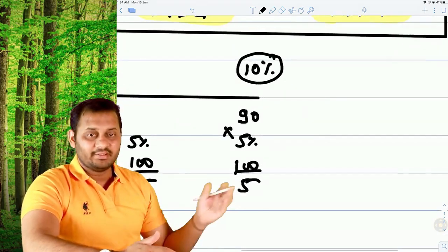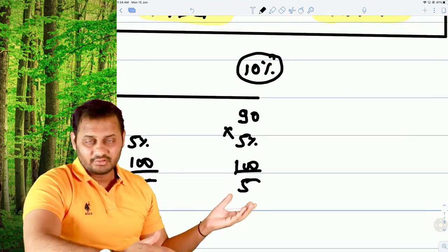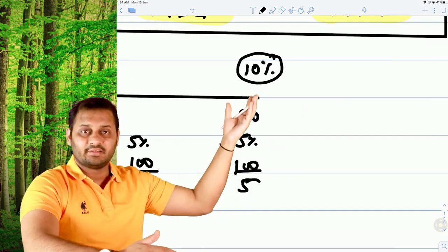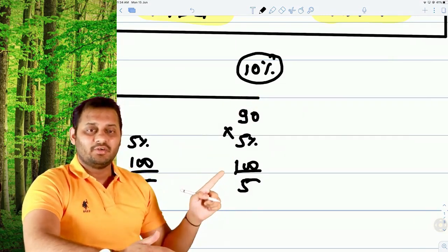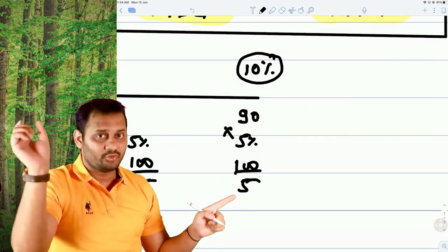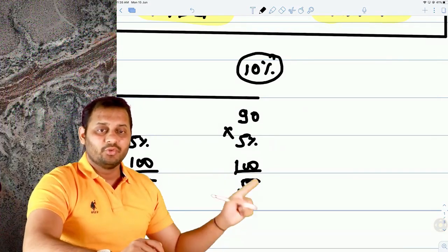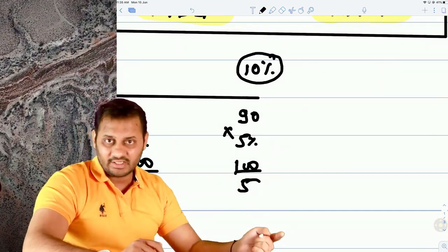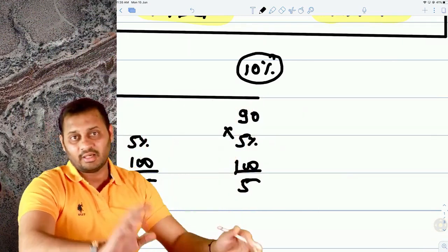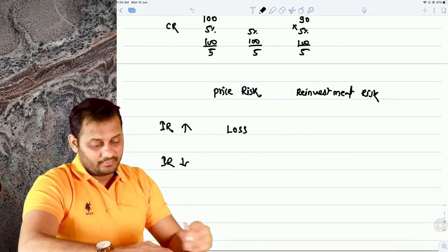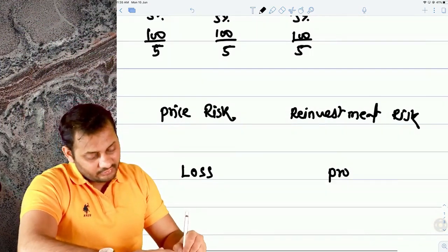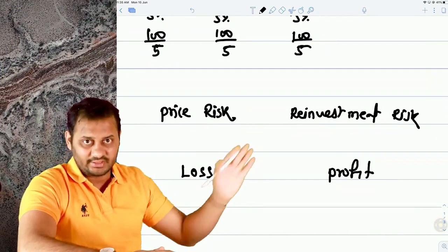But the good part here is you can invest this 5 rupees at a higher interest rate. This is called reinvestment. First of all, you have earned this 5 rupees on your original investment, and when you go to the market to reinvest that amount, you get a higher return. I'm not saying coupon, this is a higher return. So that's a good part. In case of reinvestment risk, it's a profit. There is no risk, that means.